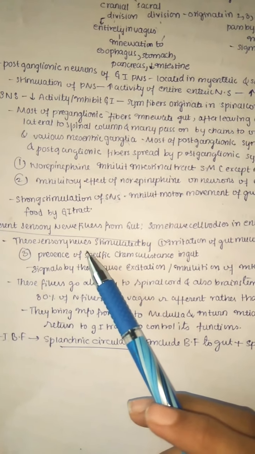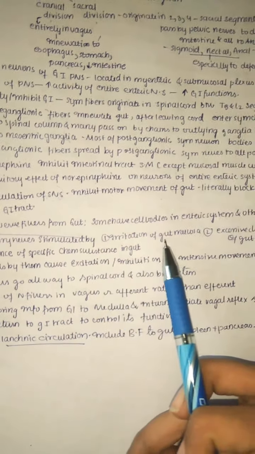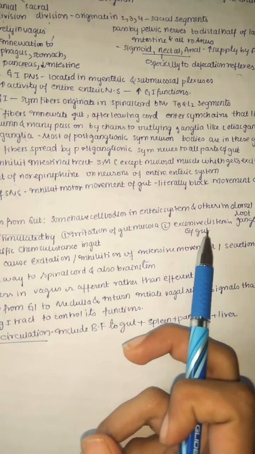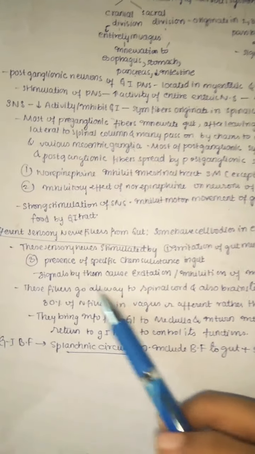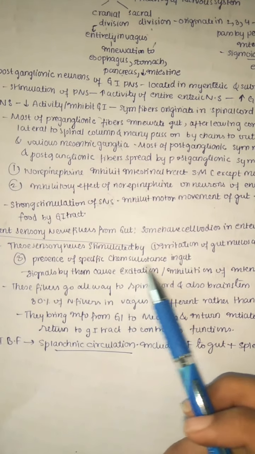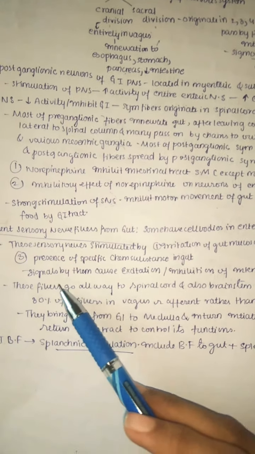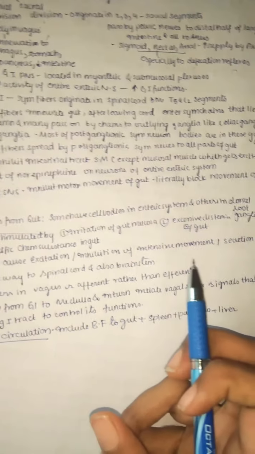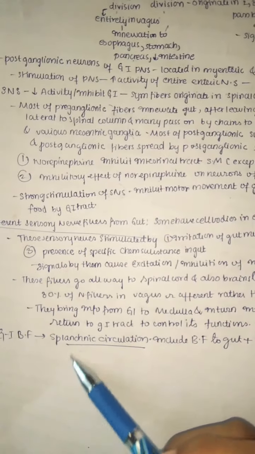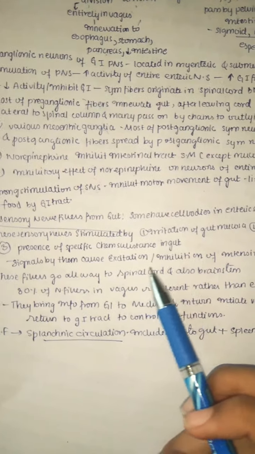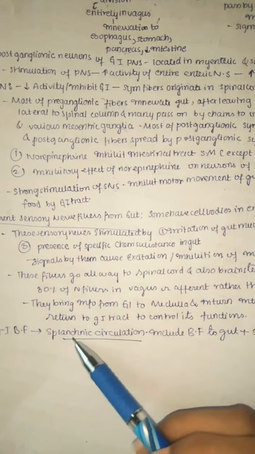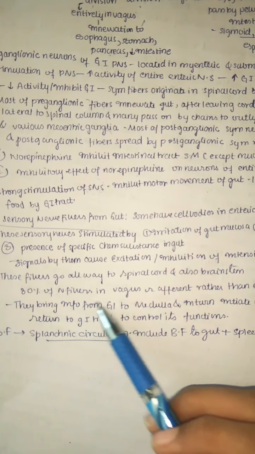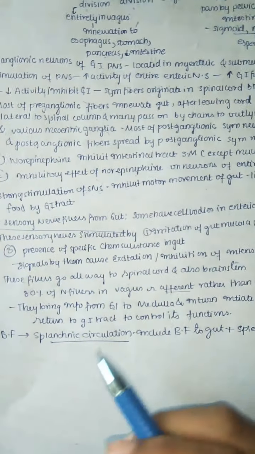So, these sensory nerves are stimulated by irritation of the gut mucosa, excessive distension of the gut, or the presence of a specific chemical substance in the gut. Signals from them mainly cause excitation or inhibition of intestinal movement, or may even cause secretion. These fibers go all the way to the spinal cord and also to the brainstem. 80% of nerve fibers in the vagus are afferent rather than efferent. Remember, 80% are afferent in the vagus.